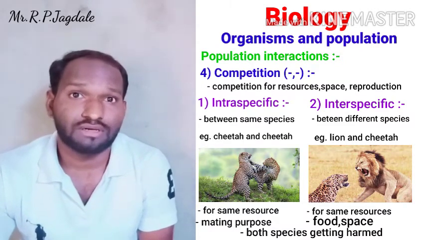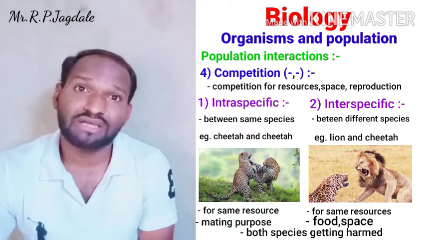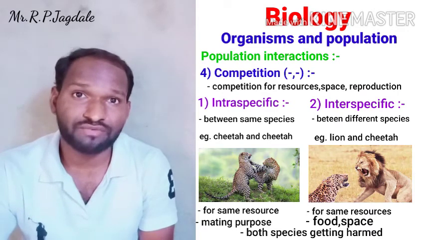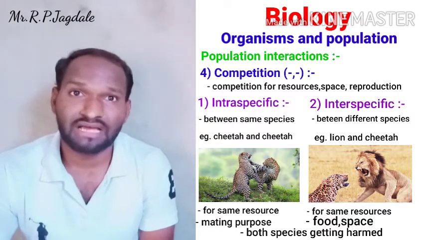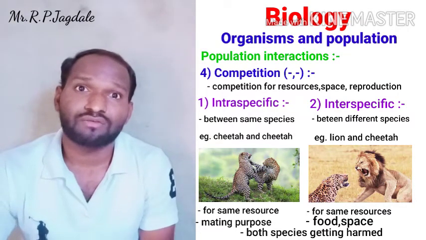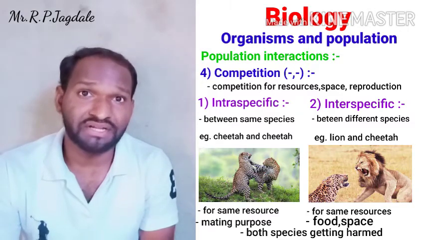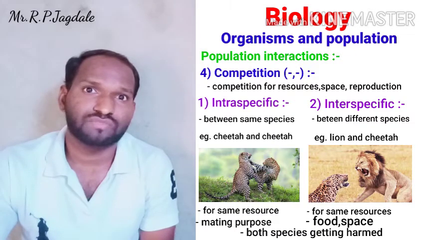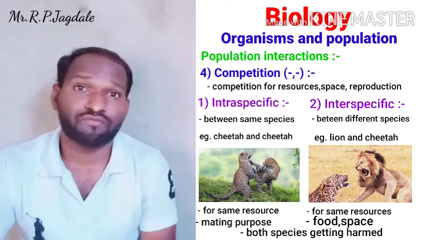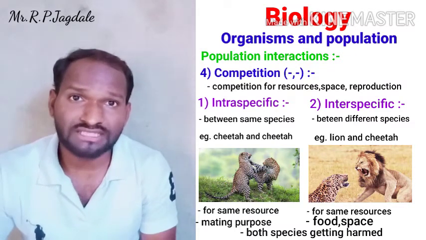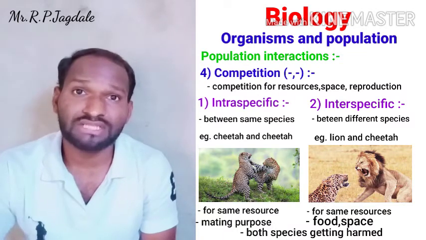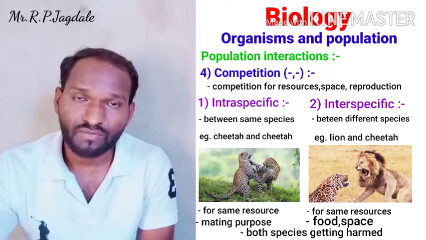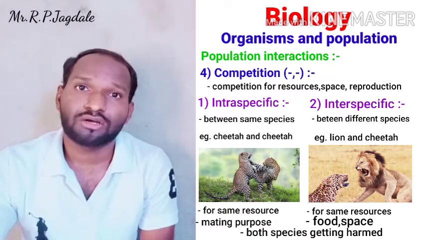So avoid competition and focus on your study. Competition is a negative type of interaction where both species get harmed, and it is the worst, very dangerous type of interaction among all these types, because here both species are getting harmed.